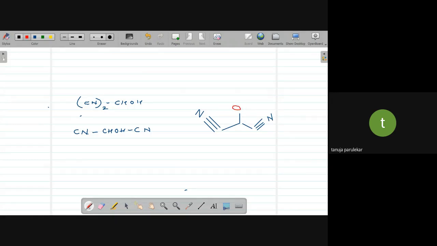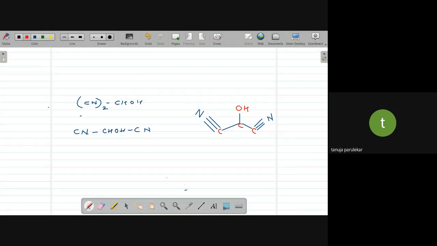The bond should be on O properly. Show the bonds properly. Carbon, the valency should be seen properly. Always. So this is that C, this is your CHOH, and this is your CN. Is it clear? Don't show this. I have shown these C's just for you to understand it.